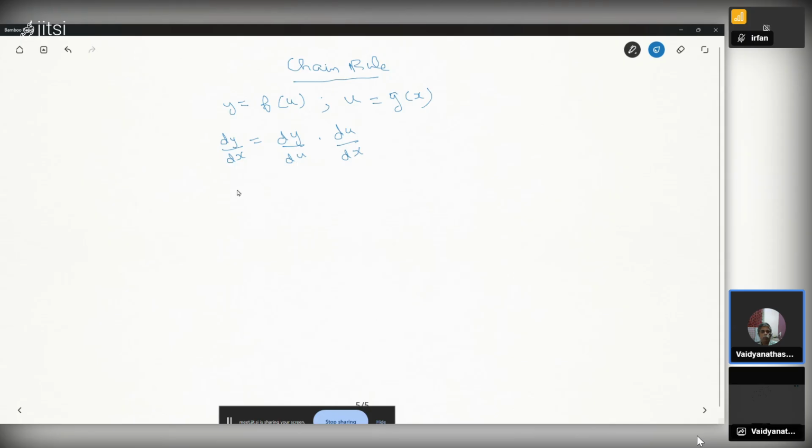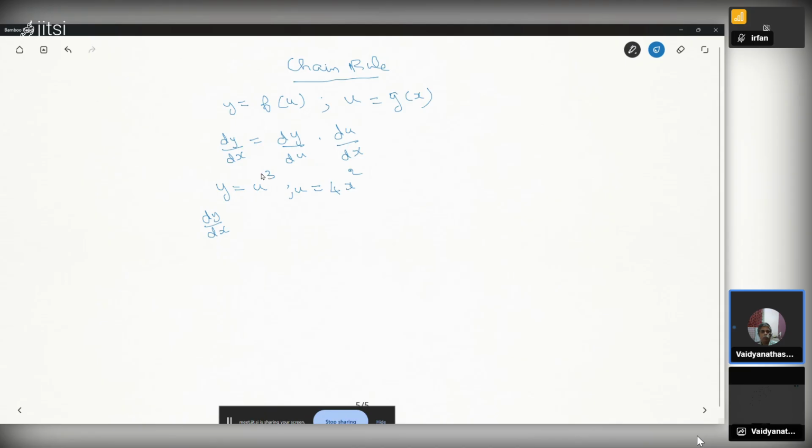Here is an example: y equal to u cubed, u equal to 4x square. We have to apply the chain rule because y is a function of u, which is a function of x. What is dy by dx? dy by du multiplied by du by dx. What is dy by du?